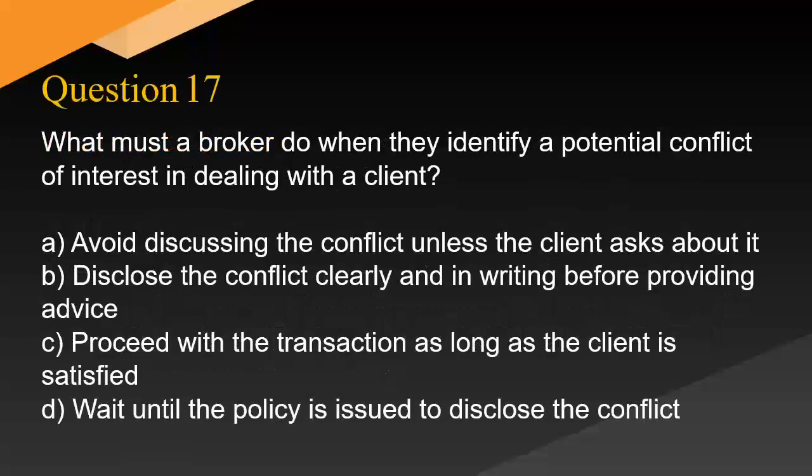What must a broker do when they identify a potential conflict of interest in dealing with a client? A. Avoid discussing the conflict unless the client asks about it. B. Disclose the conflict clearly and in writing before providing advice. C. Proceed with the transaction as long as the client is satisfied. D. Wait until the policy is issued to disclose the conflict.